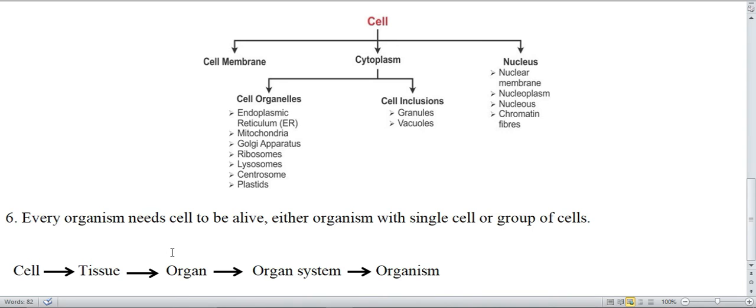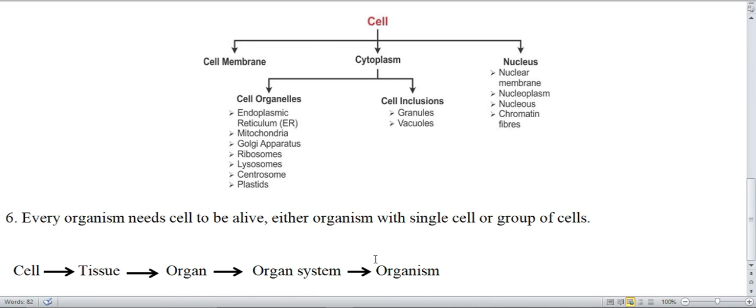So every organism needs cells to be alive, either an organism with a single cell or groups of cells. Single-celled organisms are known as unicellular and organisms with groups of cells are called multicellular. It does not need to be that a group of cells means the multicellular organism needs tissue. They can be with only cells, without tissue. An example of this type of organism is sponges, which are found in the phylum Porifera.